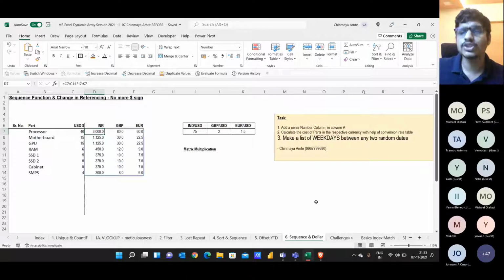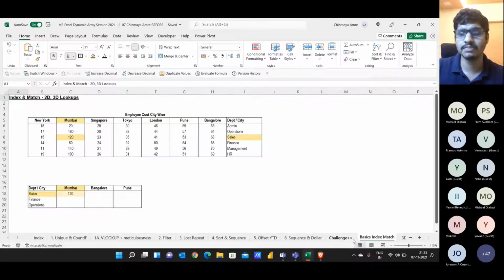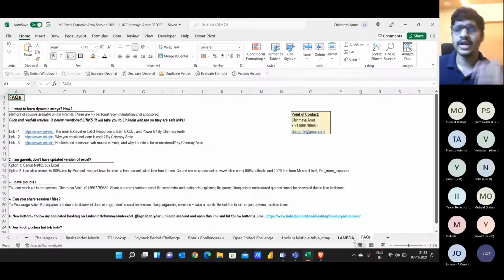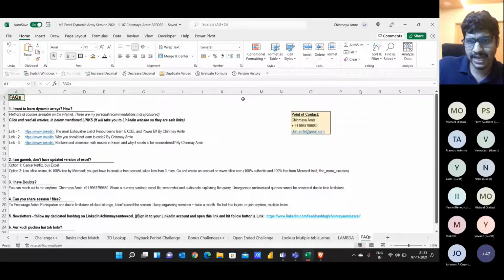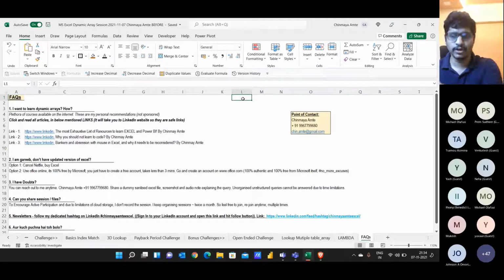So roughly, just to sum it up, I want to give you a more holistic perspective of what we tried to achieve. We tried to understand the concept of dynamic arrays, the blue line which I was showing. We understood the UNIQUE function, the pound symbol, the XLOOKUP function, and the new way of not using the dollar signs. That's the way we have worked with the new functions.